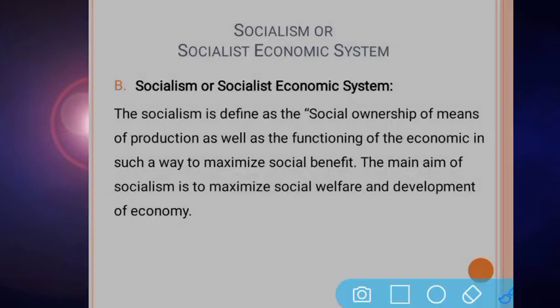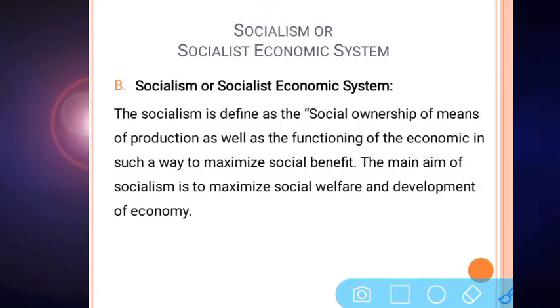So socialism is defined as social ownership, that is public ownership, of means of production as well as functioning of the economy. The whole economy will be controlled by government. Public ownership is accessible to everyone. The economy functions in such a way as to maximize social benefit.